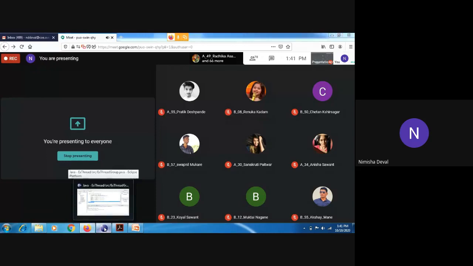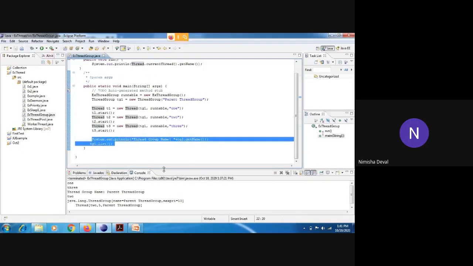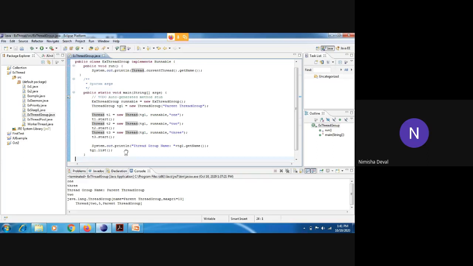Have you taken a screenshot? Have you taken the program screenshot? If not, then take it. But keep in mind that its sequence may vary.